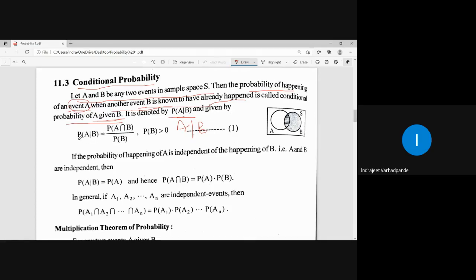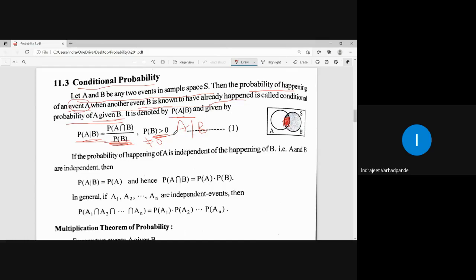Now how will it be calculated? Probability of A given B is calculated as probability of A intersection B. If you see, this particular area is the common area which is already known, or which is common to both, upon probability of B. This value we already have because that event has already occurred. So we say that probability of A given B is probability of A intersection B upon P of B. Probability of B should not be equal to 0. Probability is always positive, but its denominator should not be 0. It should always be greater than 0.